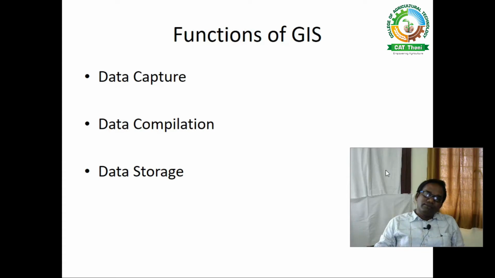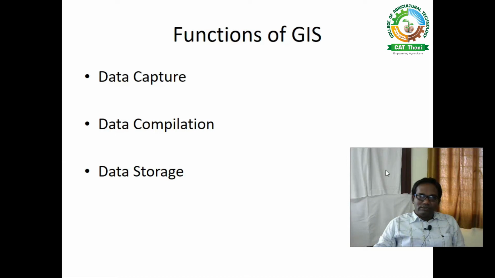Let us see the functions of GIS. The first function is data capture. Data capture can be done through the collection of satellite imageries and aerial photographs. And as I already mentioned, the thematic maps and the paper maps have been converted into digital maps. So that is called data capture. By these sources we capture the data for the next step.